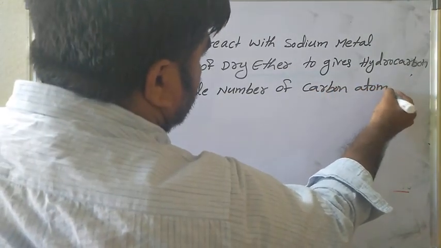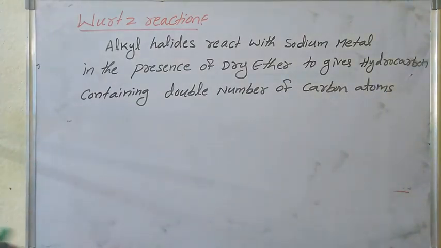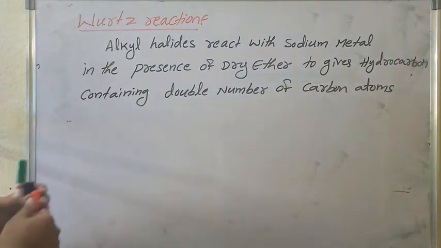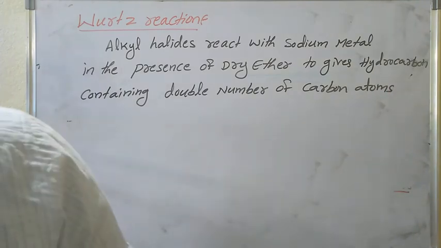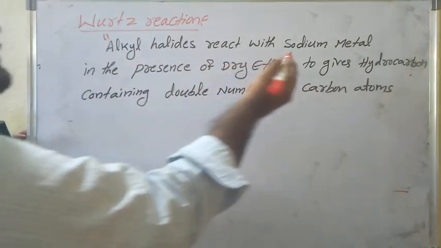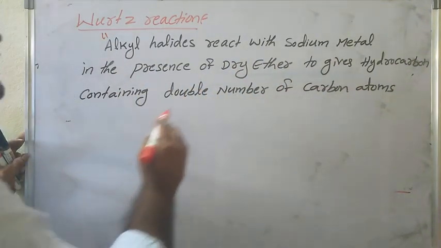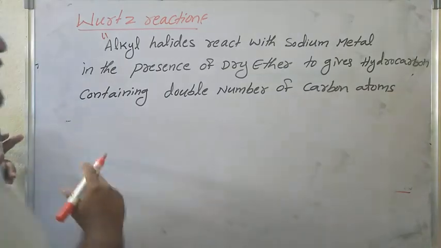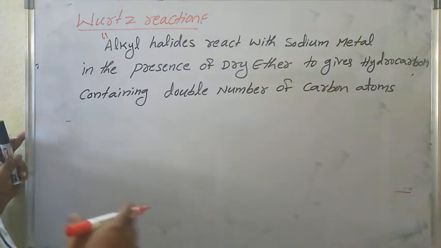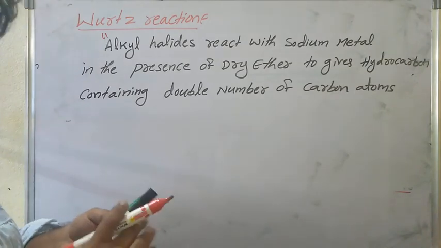So this is the Wurtz reaction. What is the Wurtz reaction? Alkyl halide reacts with alkyl halide and sodium metal in the presence of dry ether to give a hydrocarbon containing double the number of carbon atoms in alkanes. Okay, let us see the example.